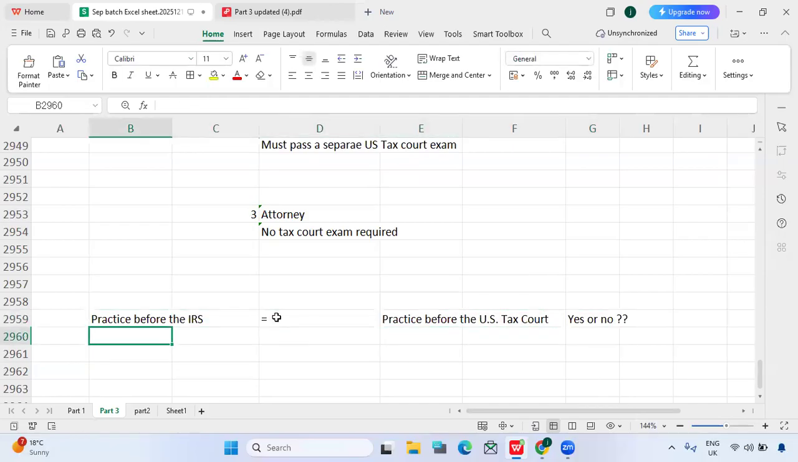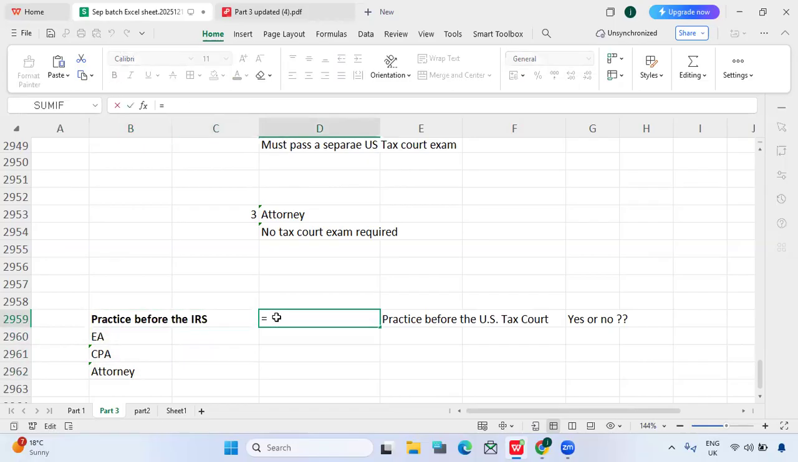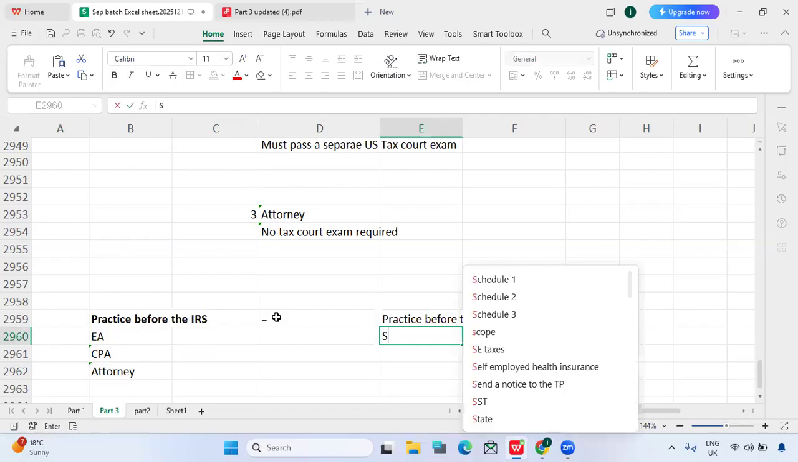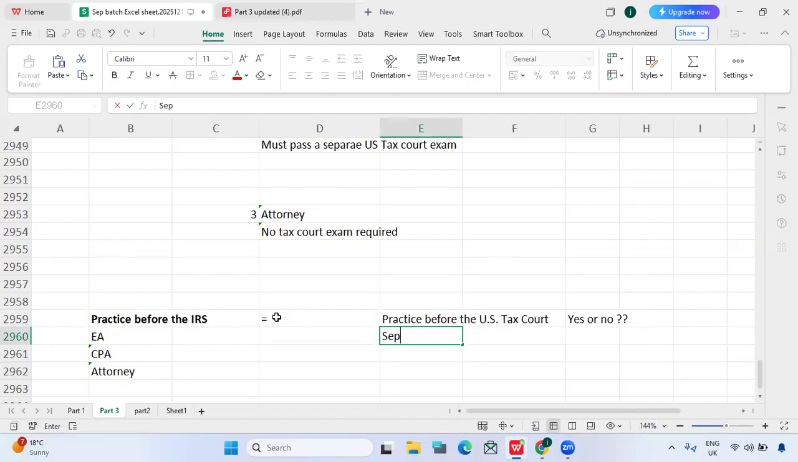So who can practice before the IRS? Enrolled agents, CPAs, and attorneys. We have seen practice before the IRS as a separate topic, so you can just watch that topic and you will have an idea. Practice before the IRS is not equal to practice before the US tax court. For that he needs to write a separate exam, which is what we have just discussed. He needs to qualify for that, and then only can he practice before the US tax court.